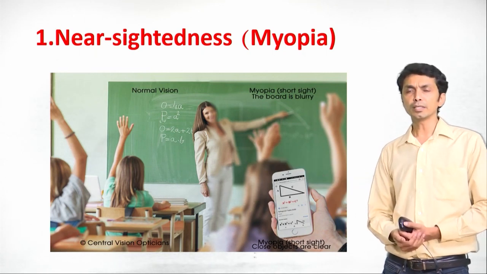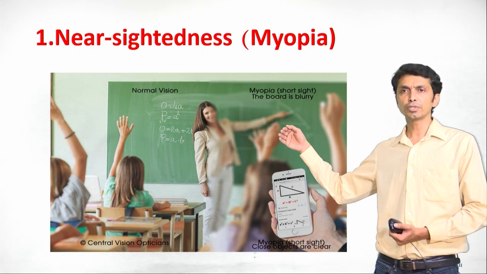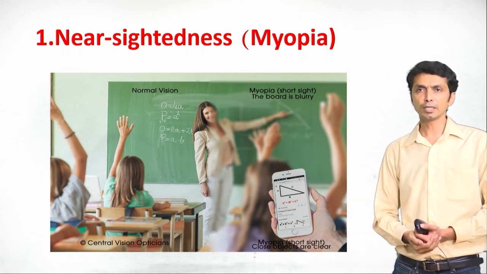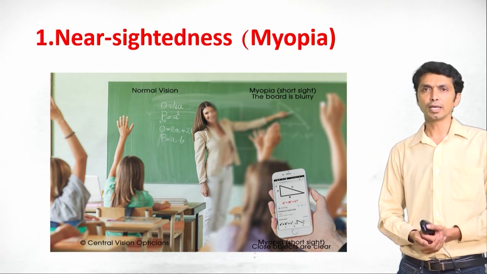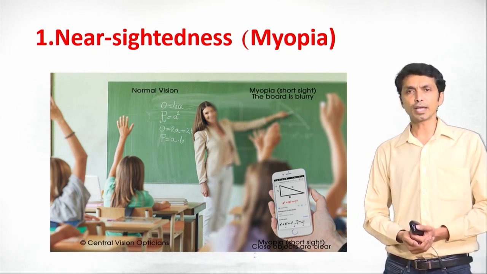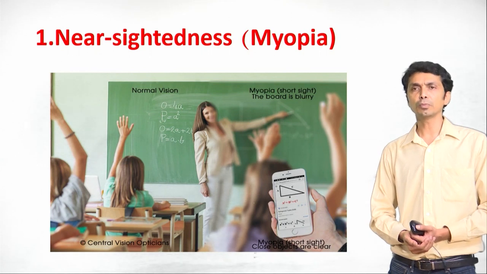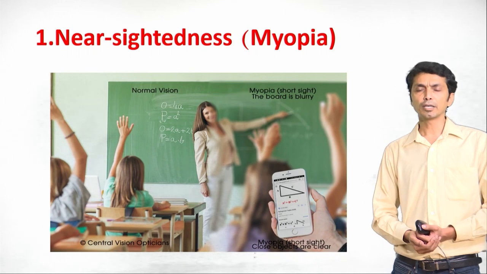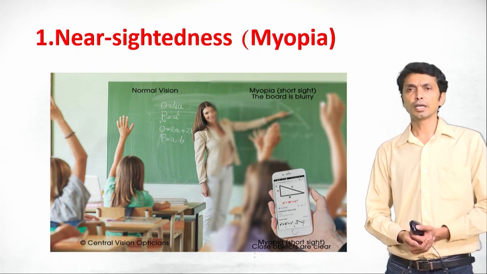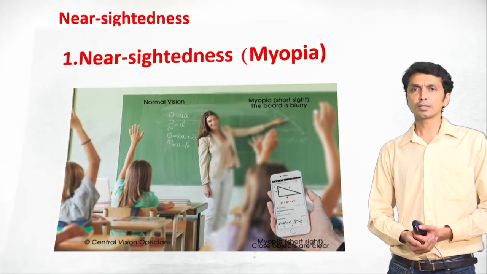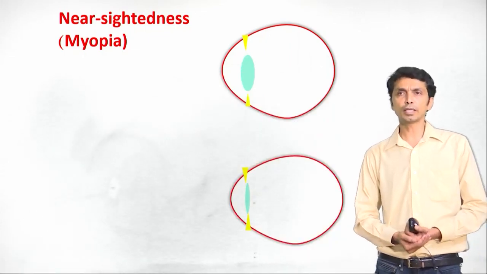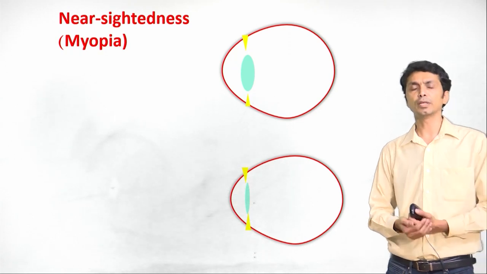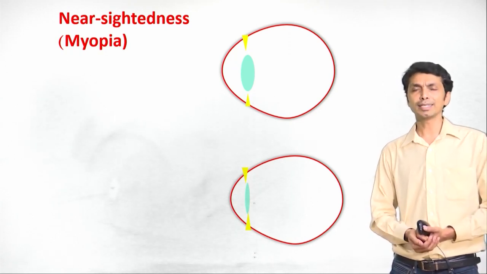This individual is able to see nearer objects properly, but not farther objects. This type of defect is known as nearsightedness or myopia. Now let us see why nearsightedness happens.